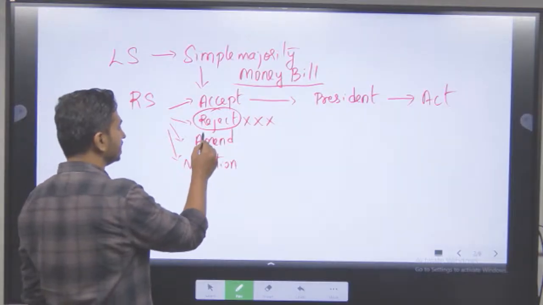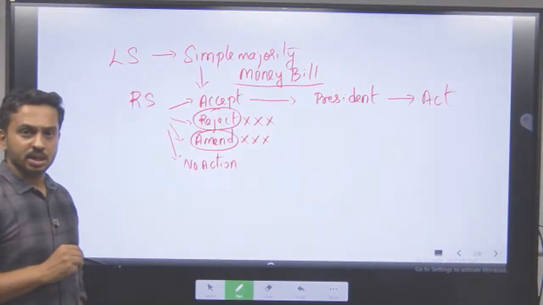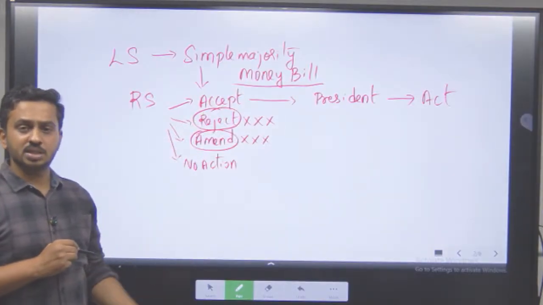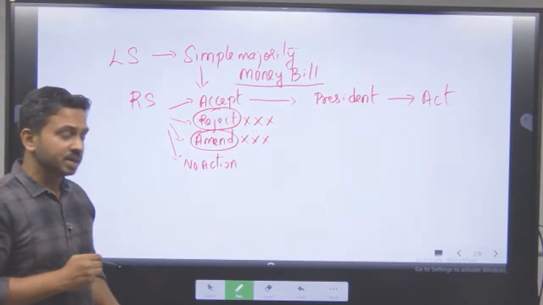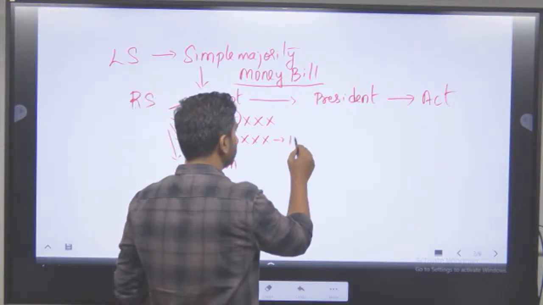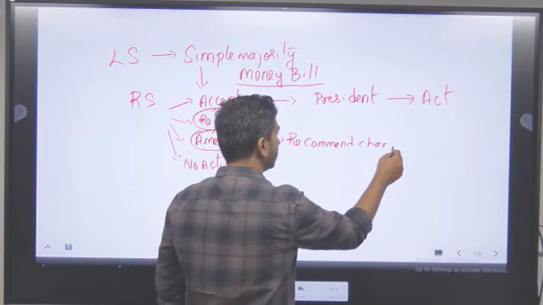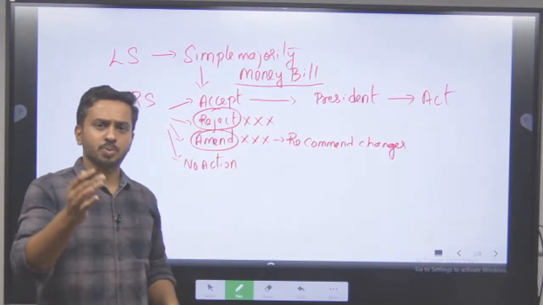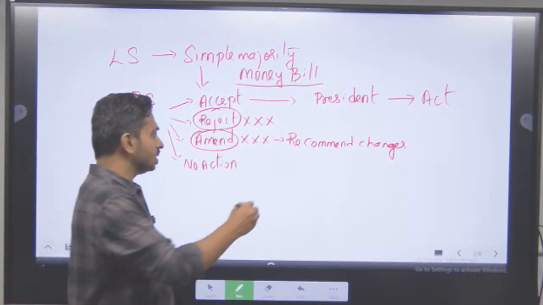Now, can the Rajya Sabha amend the bill? No. Again, this option is also not available. Sir, if they do not agree to this money bill, can't they make any changes to it? राज्य सभा है भाई, मतलब हाउस ऑफ एल्डर्स, वो भी चेंज नहीं कर सकते क्या? They can make some changes. We say they can recommend changes. That means वो लोकसभा को बोल सकते हैं कि हाँ भाई ये चेंजेस कर दो आप. मतलब जो थोड़ा थोड़ा जो प्रोविजंस है उसमें we do not agree to it, you please change those things. So they can recommend certain changes to that bill.